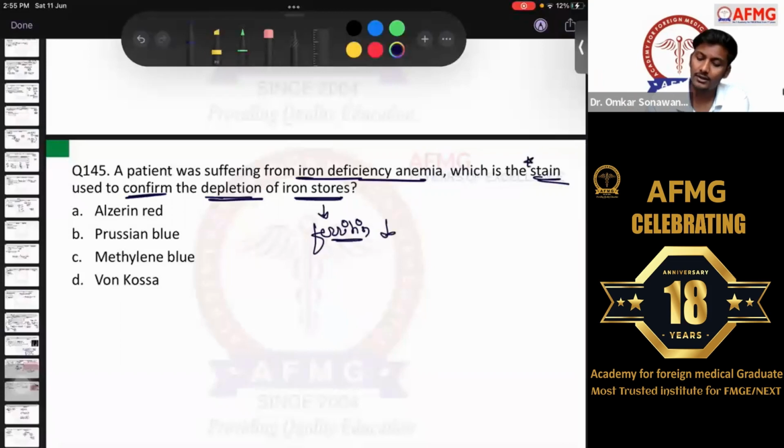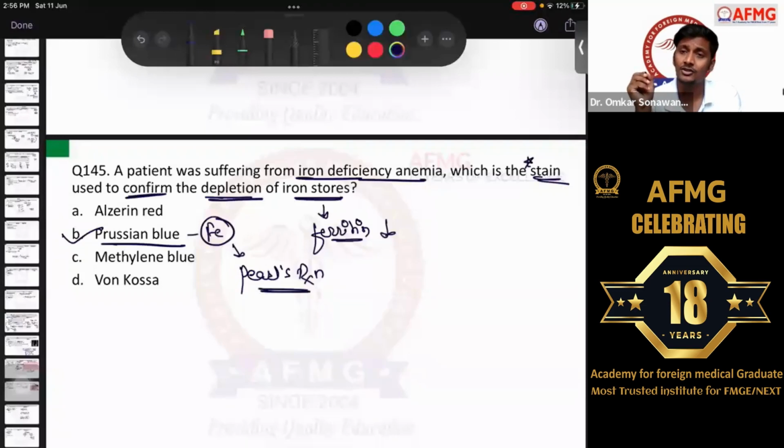So which among the following is the stain used? As we know, the stain used for iron, we have discussed it multiple times. The stain used for iron is nothing but option B, Prussian blue stain. The reaction which it shows is known as the Pearl's reaction. I've discussed it in pathology, and in the integrated sessions of hematology. I had discussed it many times.